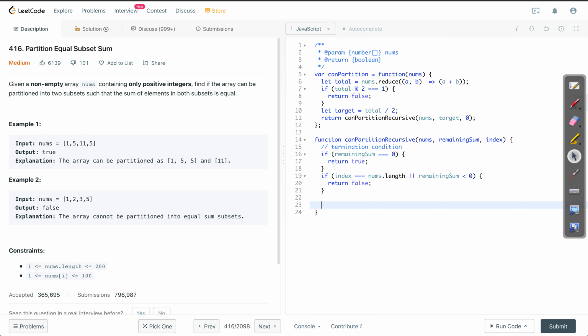Now is the time when we have to decide whether we want to select this element in our subset or not. So there are going to be two cases. I'll call it result. So if we decide to take the element in, then we'll call the canPartitionRecursive method. Let me confirm that. There was probably some typo. Yeah. So this is the case where we take the element in.